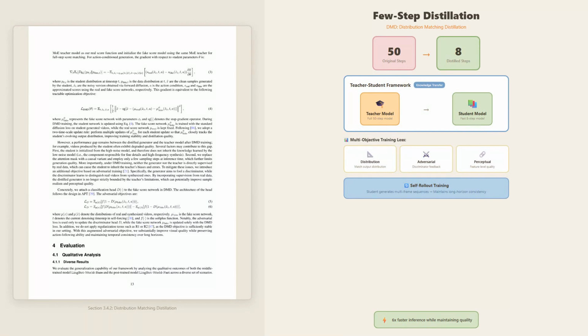There's also a self-rollout component that's particularly important for world models. During training, the student generates multi-frame sequences and evaluates consistency across the whole rollout. This prevents the kind of drift and degradation that would otherwise accumulate over long generations. The end result is a 6x speed-up in inference while maintaining the quality that makes the world believable and consistent.